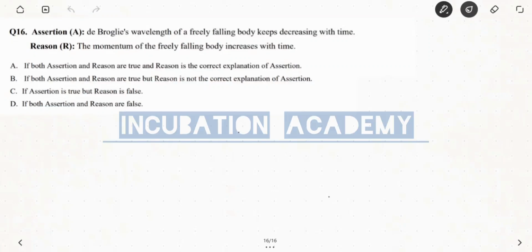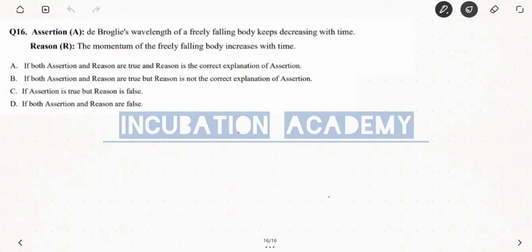Welcome everyone. The question shown on the screen is question number 16 of the CBSE sample paper 2025. Assertion: the de Broglie wavelength of a freely falling body keeps decreasing with time. Reason: the momentum of a freely falling body increases with time.